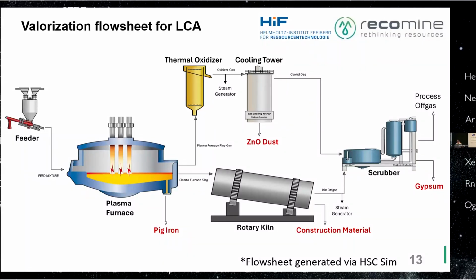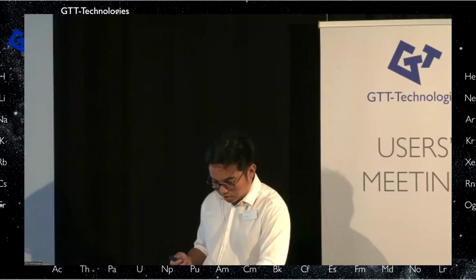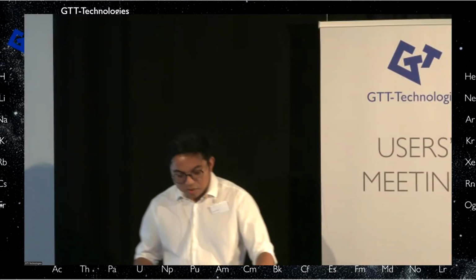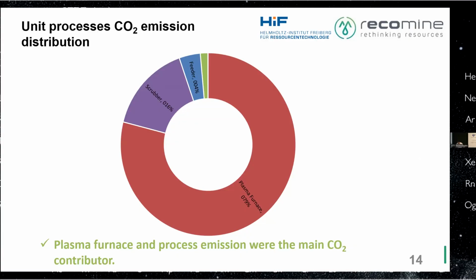After this, we calculated what's the input needed, and then we calculated what's the CO2 emission in each of the processes. So here is the CO2 emission in every unit process. And we have identified that most of the impacts are in the plasma furnace, 79% of the CO2 emission, followed by the scrubber and the feeder.